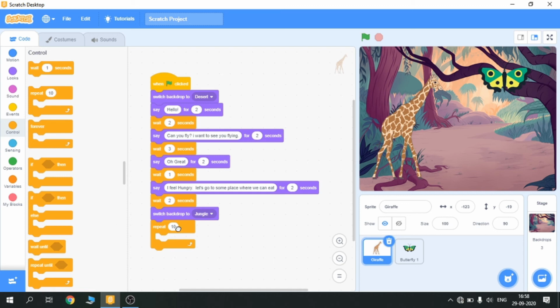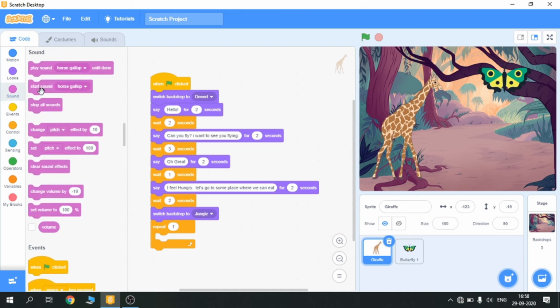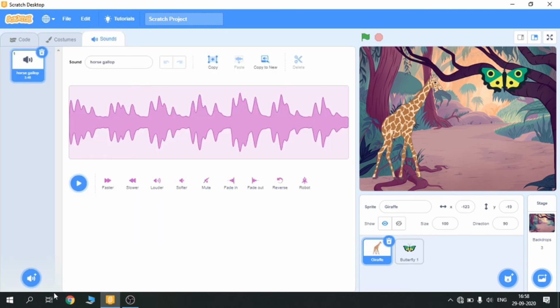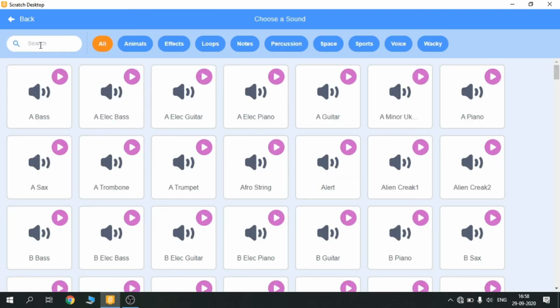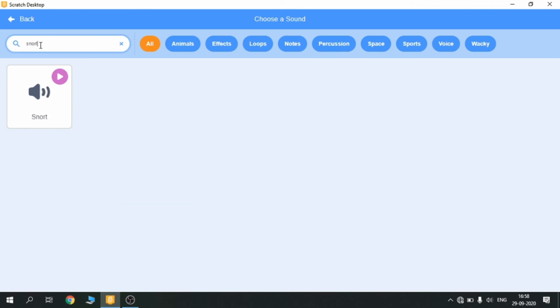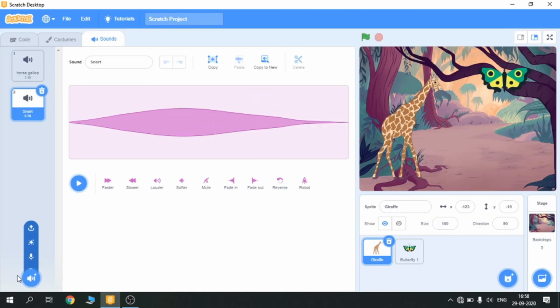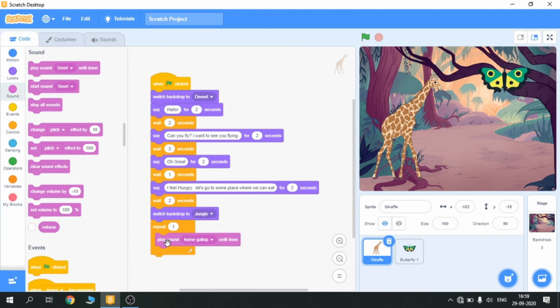Okay, and I'm gonna repeat it for 1 second, and I'm gonna put a sound. Okay, how can you change sound? Go to the sound section, search a sound, whatever you want, and I'm gonna choose a snort sound. Okay, and here it is. I'm gonna put it faster. Okay, and here it is done.